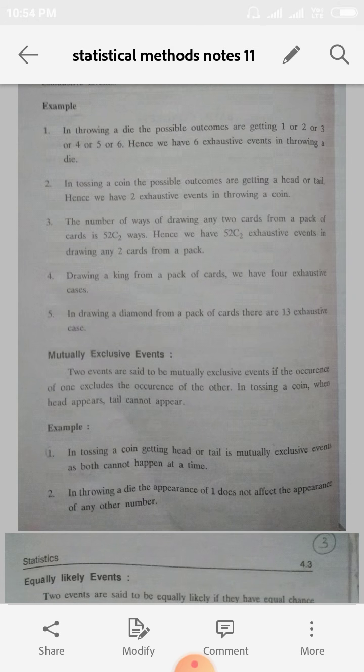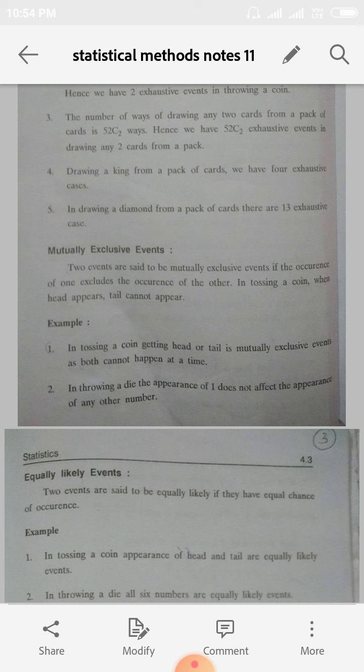The next one is mutually exclusive events. Two events are said to be mutually exclusive if the occurrence of one excludes the occurrence of the other. In tossing a coin, when head appears, tail may not appear. Right. So this is called mutually exclusive events.